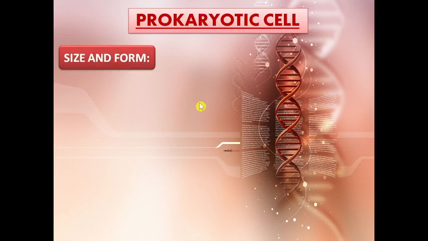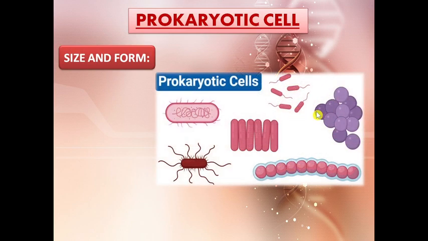So the size and the form of prokaryotic cell differs from organism to organism. The prokaryotes generally have a size of 1 to 10 micrometer, while mycoplasmas are the smallest of all, that is 0.1 to 1 micrometer in size. And they differ in shapes like rod-shaped bacillus, sphere-shaped coccus, helix-shaped spirilla, and comma-shaped vibrios. These all four are the basic shapes of the prokaryotic cell.